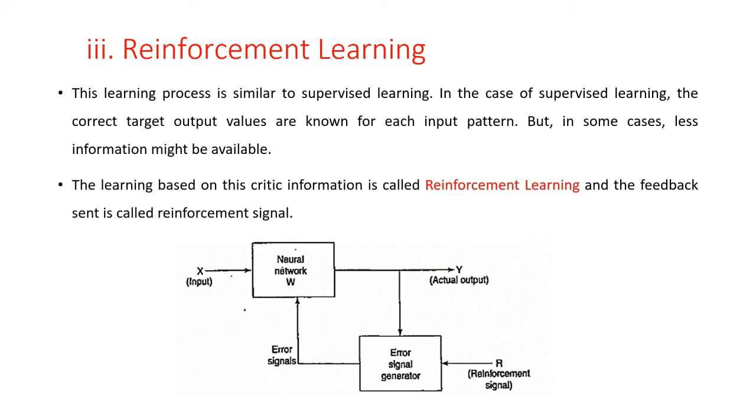So if you are using the supervised learning, all the time our actual output and desired output are not equal. Some 50% of the data are correct and 50% of the data is not correct. So this critic information is what is available. The learning based on the critic information is called reinforcement learning, and the feedback sent is called a reinforcement signal. अगर हम सुपरवाइज्ड लर्निंग यूज करते हैं तो समटाइम्स 50% डेटा ही करेक्ट पता चलेगा. फिर रिमेनिंग 50% डेटा करेक्ट है या नहीं पता नहीं चलेगा.